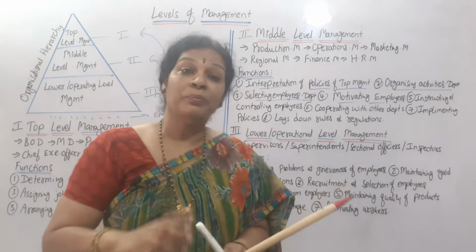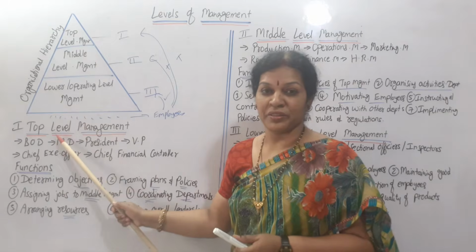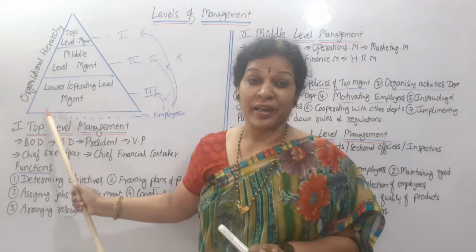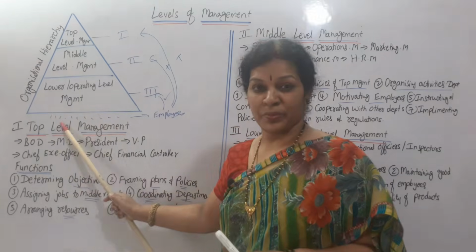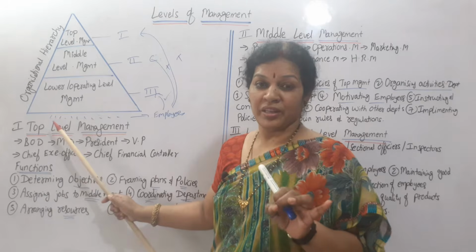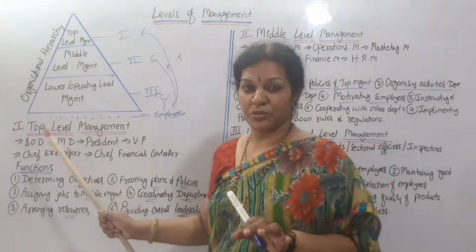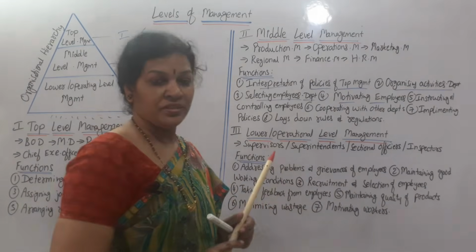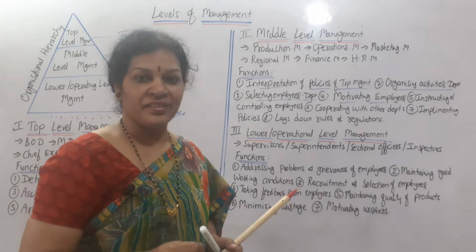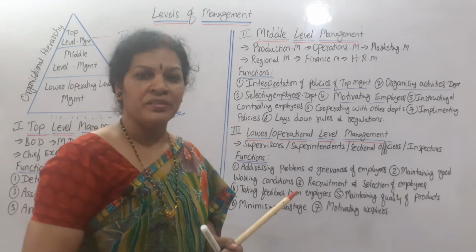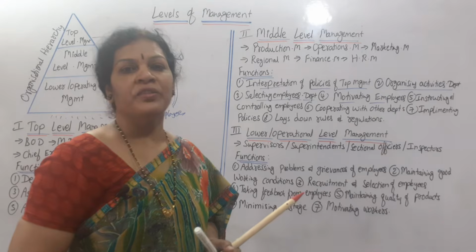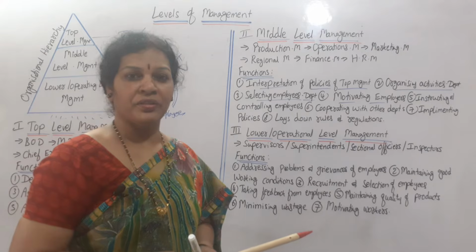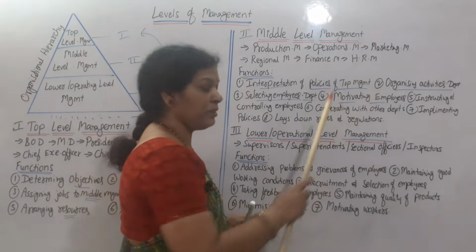And motivating employees. Which employees? Next level, lower level management. They are supposed to motivate these people only. These people are handling the main important aspect; they are the root level employees, that is, all the employees. So that is why they want to motivate the employees: giving them incentives, recognizing awards, rewards, bonus, any extra fringe benefits like giving a car or a flat or accommodation, any kind of benefits. That comes under motivating employees.